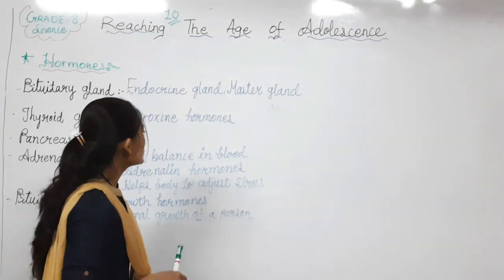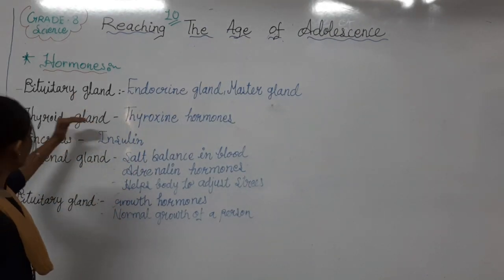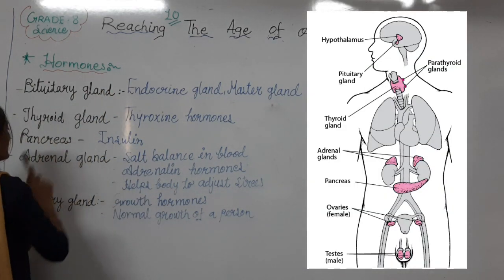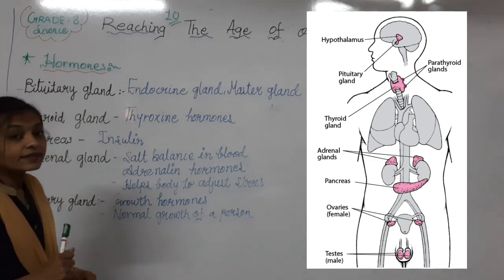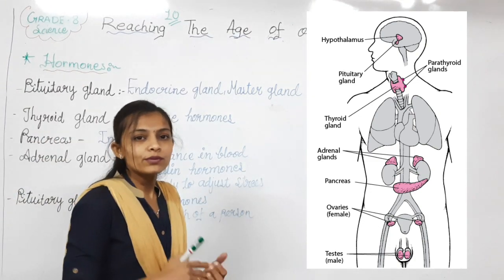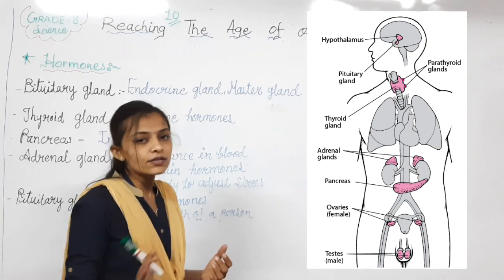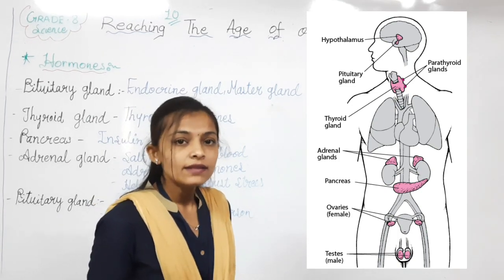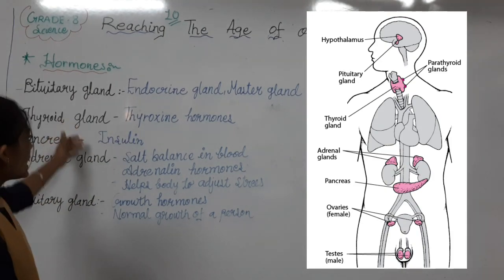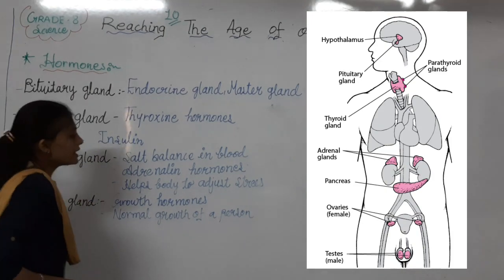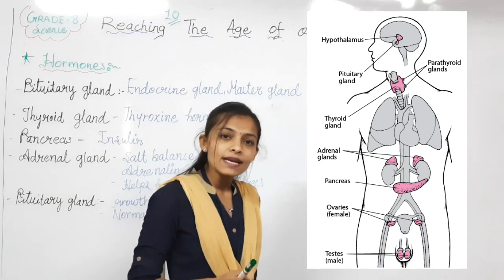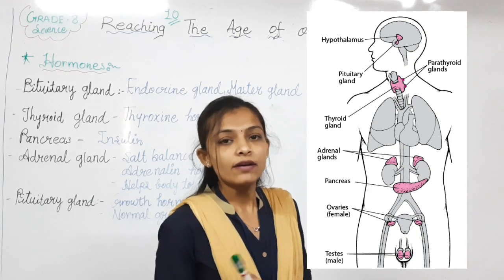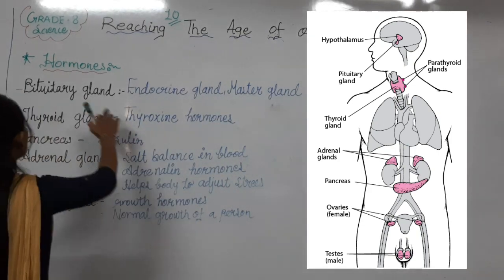First I have written here about the glands. Above I have written four glands: the pituitary gland, thyroid gland, pancreas and the adrenal glands. These are the four most important glands of our body. They help to control the whole of our body in a balanced way. Now let's see which hormones are produced by these glands and what control they have in our body.